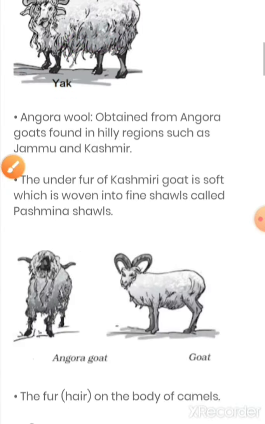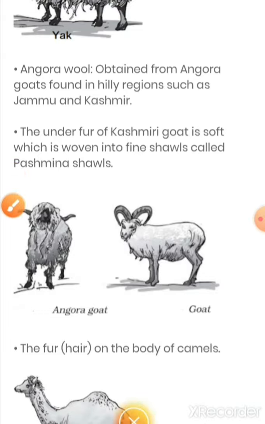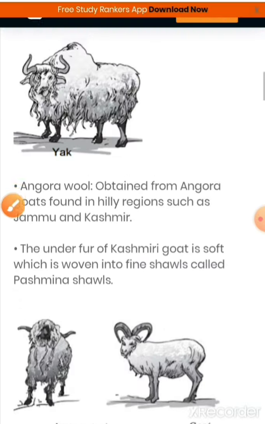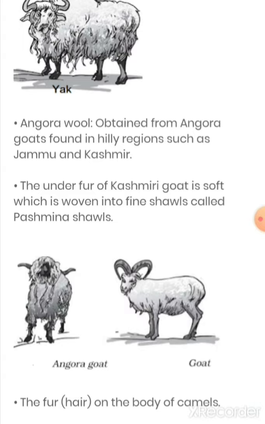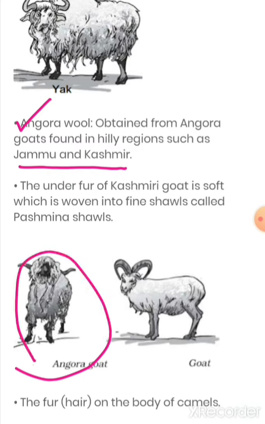Now the next is Angora wool, obtained from the Angora goat, found in hilly regions such as Jammu and Kashmir. Students, what we got to know is that in Ladakh and Tibet we have yak, and in the region of Jammu and Kashmir we have Angora wool. Angora is an animal like this, and it is also hairy.